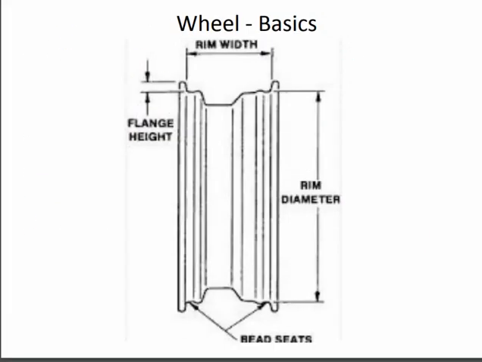This is the diagram of the basic rim, in which the center area is the rim diameter, and the two endpoints or two sides of the rim are known as the bead seat. The part that comes out from one side will be known as the flange height.